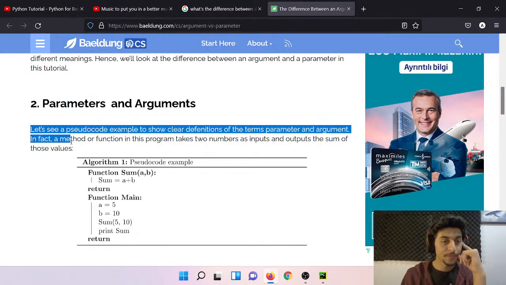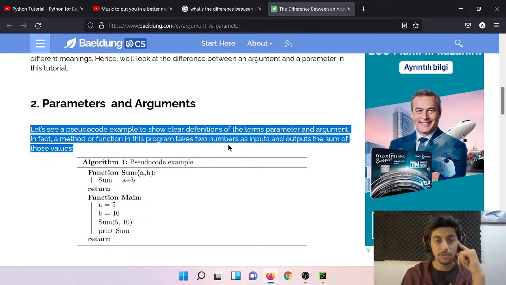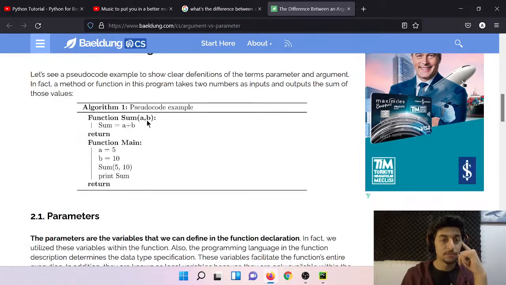The function in this program takes two numbers as input and outputs the sum of those values. Function sum(a, b): sum = a + b, return. Function main: a = 5, b = 10, sum(5, 10), print sum, return.